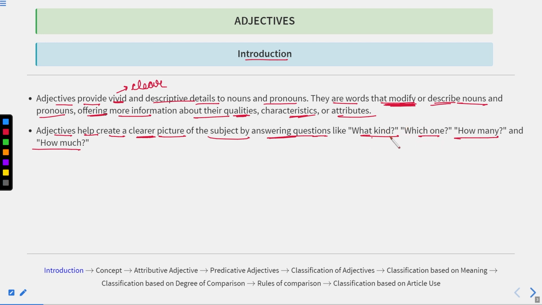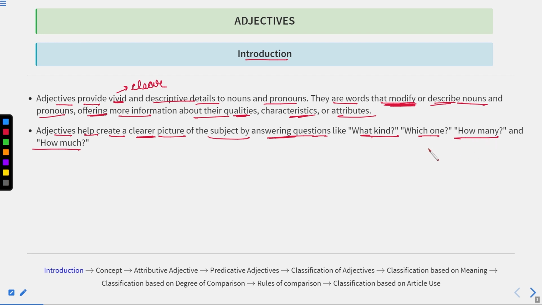If I said this one, or that blue one. So if I say this one, this is pointing out something, any object which I'm indicating, that I want this one. So this is making the choice. This is qualifying the noun which I'm referring to, and this word "this" is actually an adjective over here. Why? Because it is qualifying a noun.